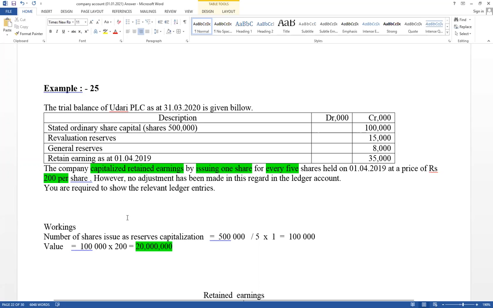And I have discussed share issues, initial public offer, rights issue, as well as reserves capitalization. And the last adjustment, dividends adjustment. Dividends, that is the company-specific part. All other adjustments: I will discuss EP leasing adjustment and revaluation first time, second time I will discuss again, or disposal adjustment as well as exchange adjustment. And EPF and ETF we have discussed already, but some examples I will discuss again.